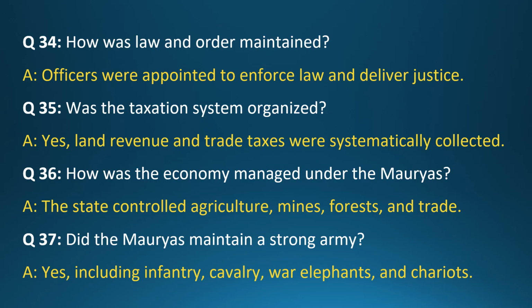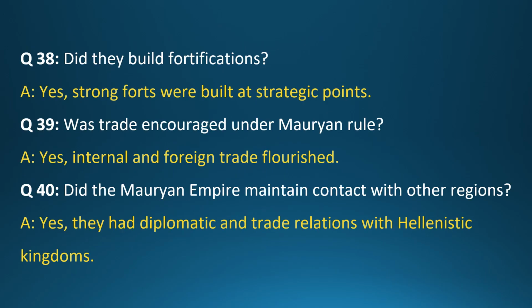Question 37. Did the Mauryas maintain a strong army? Answer: Yes, including infantry, cavalry, war elephants, and chariots. Question 38. Did they build fortifications? Answer: Yes, strong forts were built at strategic points. Question 39. Was trade encouraged under Mauryan rule? Answer: Yes, internal and foreign trade flourished. Question 40. Did the Mauryan Empire maintain contact with other regions? Answer: Yes, they had diplomatic and trade relations with Hellenistic kingdoms.